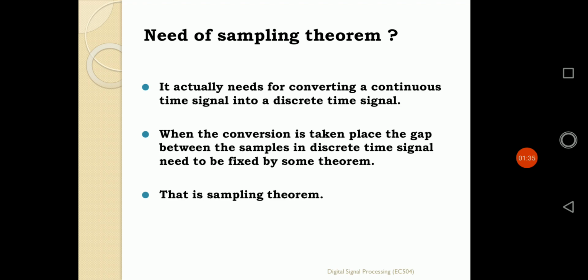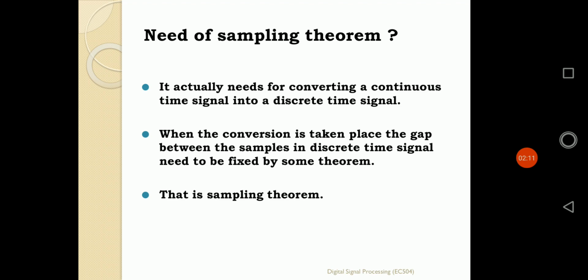What will be the value of that time, the sampling interval? What is the choice of sampling interval, and the reason behind it? For choosing the value of the sampling interval, we have to learn about the sampling theorem. By the sampling theorem, we learn the value of the time gap between two successive samples.